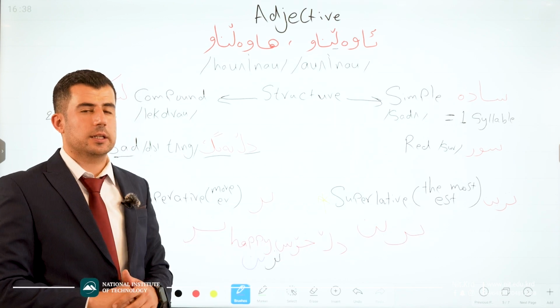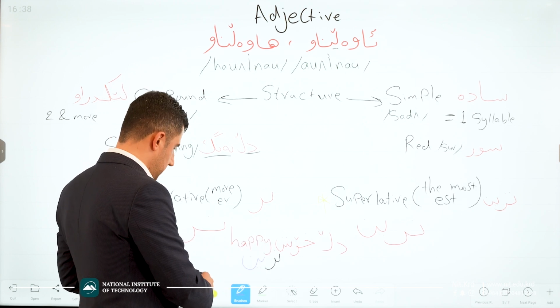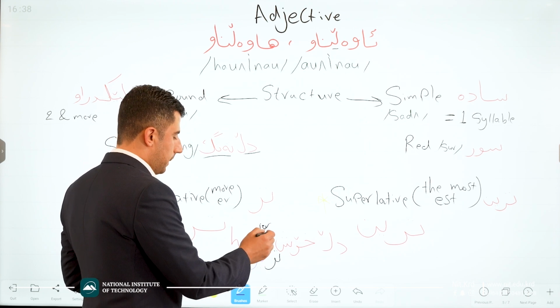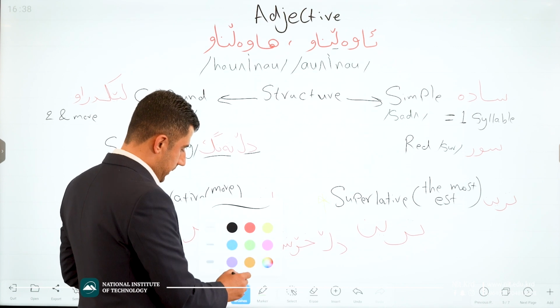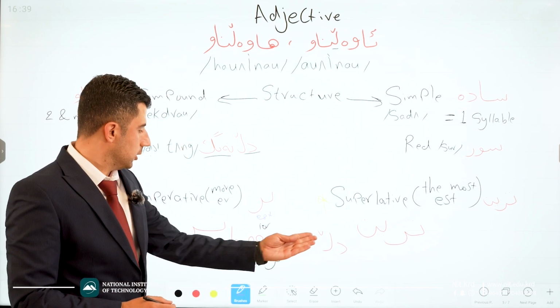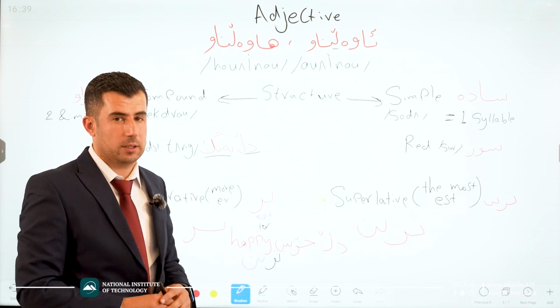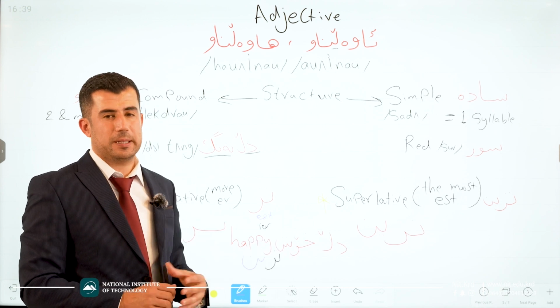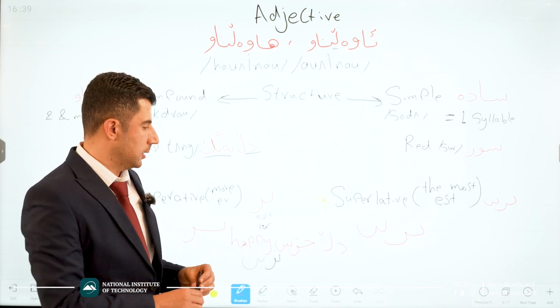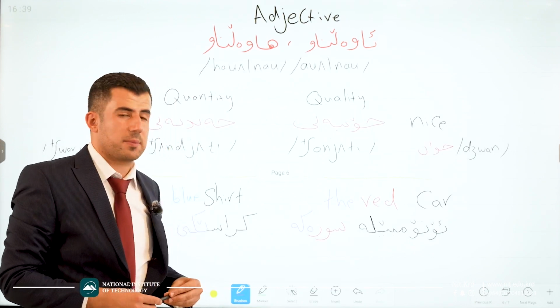Dil khosh tirin. In English, dil khosh tir means happier. This one is happiest. Good. Dil khosh tirin, happiest. Dil khosh tir, happier. And dil khosh is just happy. Good. And then in adjectives we have something else.